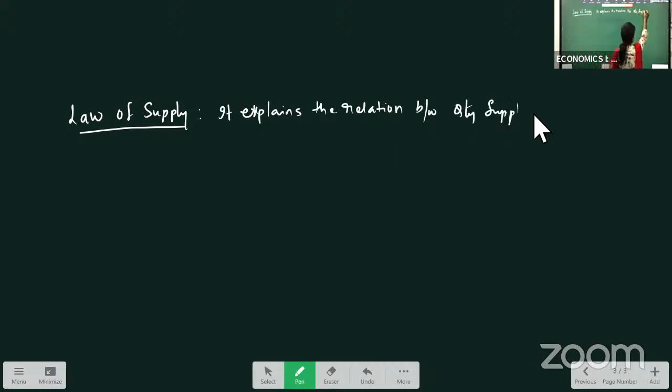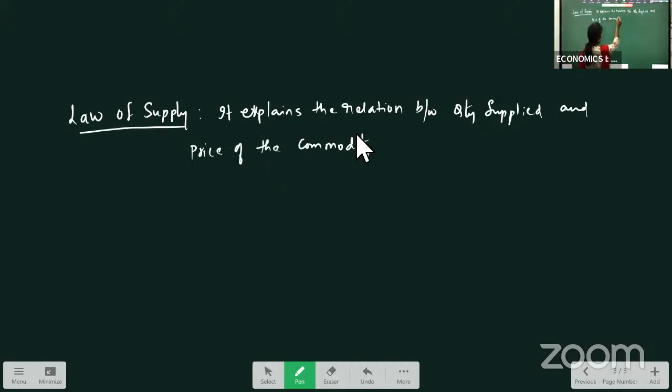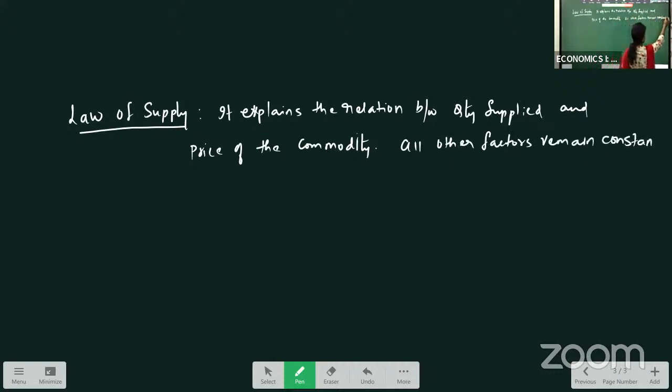Law of supply explains the relation between quantity supplied and price of the commodity, all other factors remaining constant.